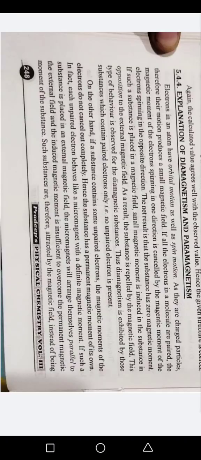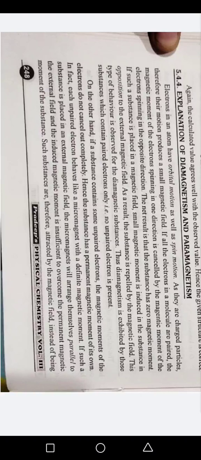5.4.4 Explanation of diamagnetism and paramagnetism. Electrons in an atom have orbital motion as well as spin motion. As they are charged particles, their motion produces a small magnetic field. If all the electrons in a molecule are paired, the magnetic moment of the electron spinning in one direction is cancelled by the magnetic moment of the electron spinning in the opposite direction.